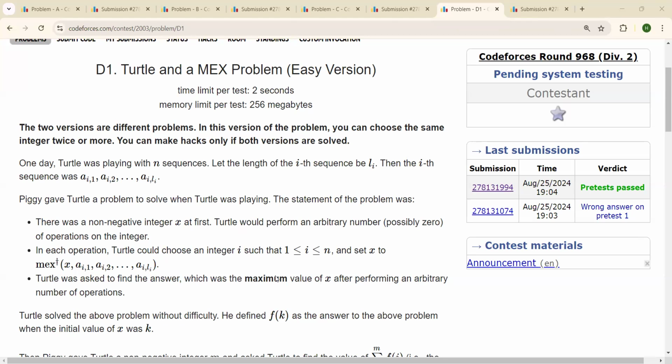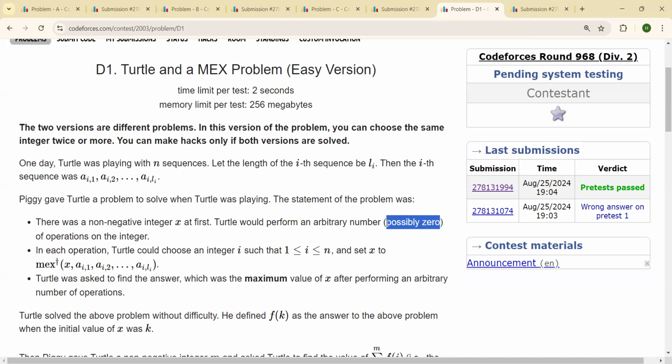Okay. So let's start with D1. The name of the question is Turtle and a Mex Problem, easy version. One day Turtle was playing with n sequences. Let the length of the ith sequence be Li. Then the ith sequence was a_i1, a_i2, ..., a_i,Li. Piggy gave Turtle a problem to solve when Turtle was playing. The statement of the problem was that there was a non-negative integer x at first. Turtle would perform an arbitrary number of operations, possibly zero.